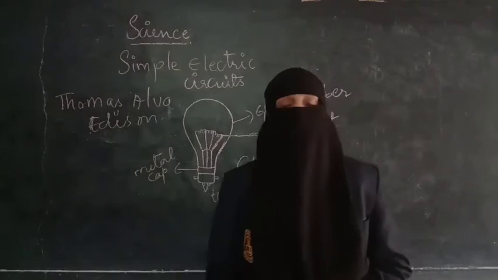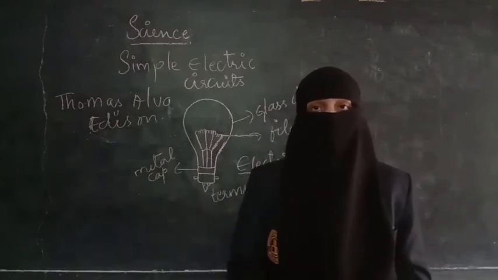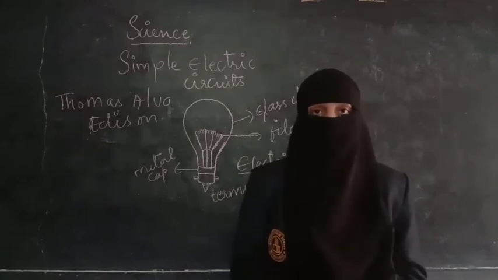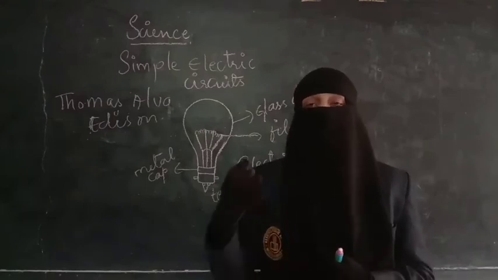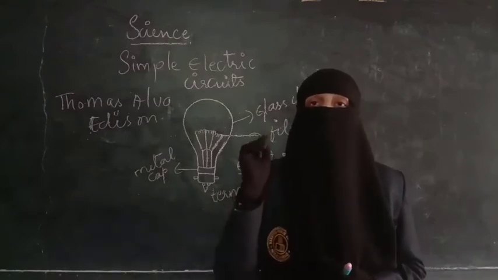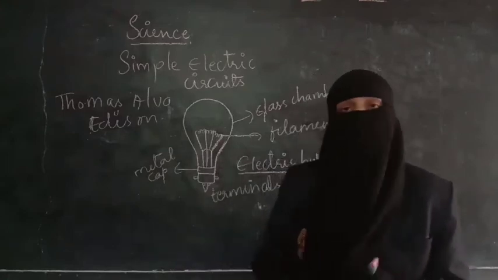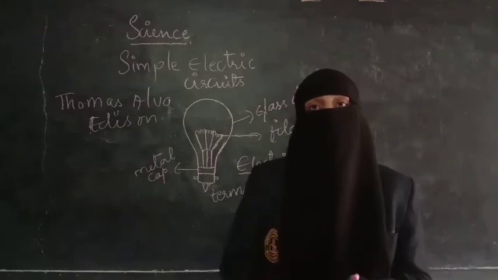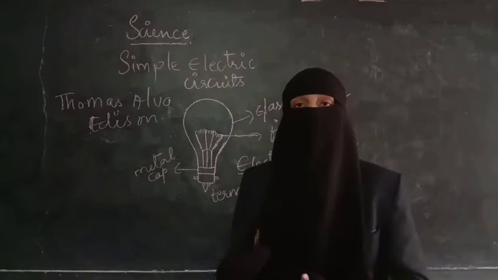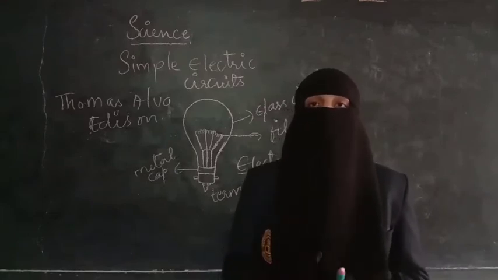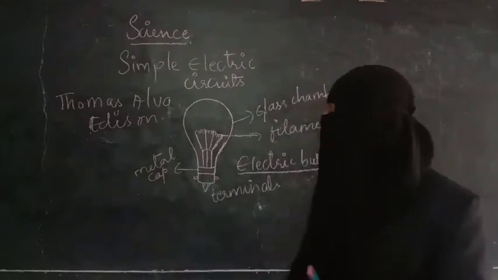So first of all, Thomas was a very bright student from the smallhood itself. From his childhood only, he was very bright, and he has invented more than 1,000 inventions. All those inventions he used to do by doing experiments himself. He only made this bulb, he only experimented, and he only found out what are the cons in this, and he corrected that. He only rectified his experiments and became one of the known and popular scientists, Thomas Alva Edison.